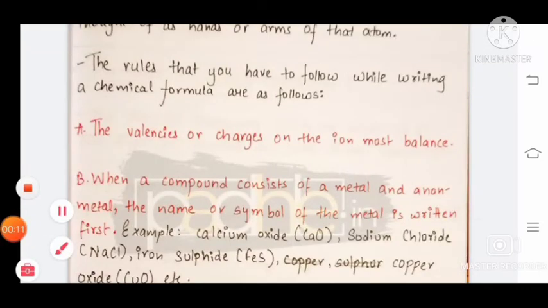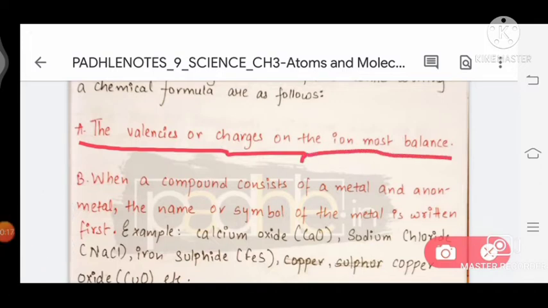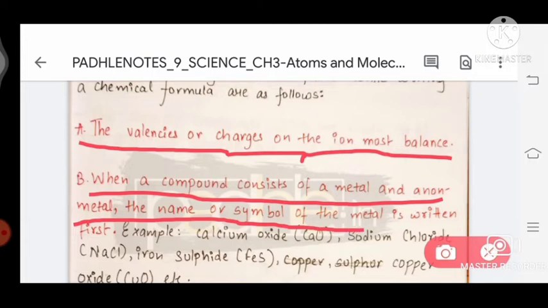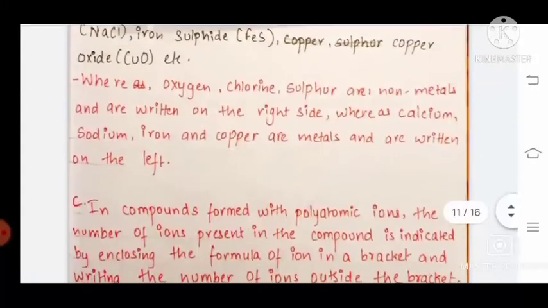The first rule is that the valency or charge on the ions must balance. Second, when a compound consists of a metal and a non-metal, the name or symbol of the metal is written first and the non-metal second. For example, calcium oxide CaO, sodium chloride NaCl, iron sulfide FeS, copper oxide CuO, etc.